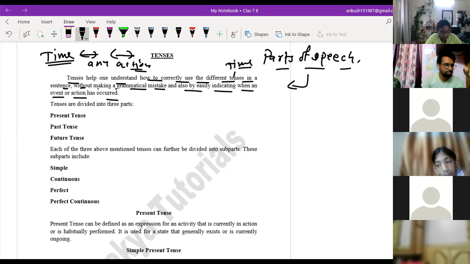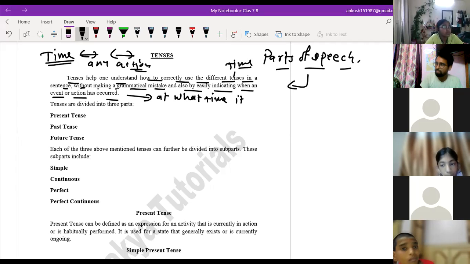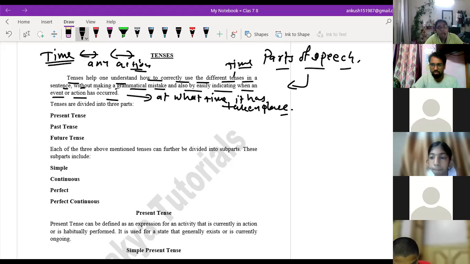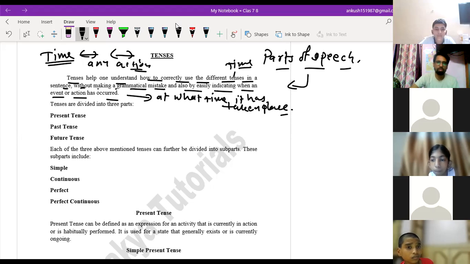It means at what time the event or action has taken place. This is very important to understand, and that is what it refers to, the time. Are you getting my voice there? Yes, sir.